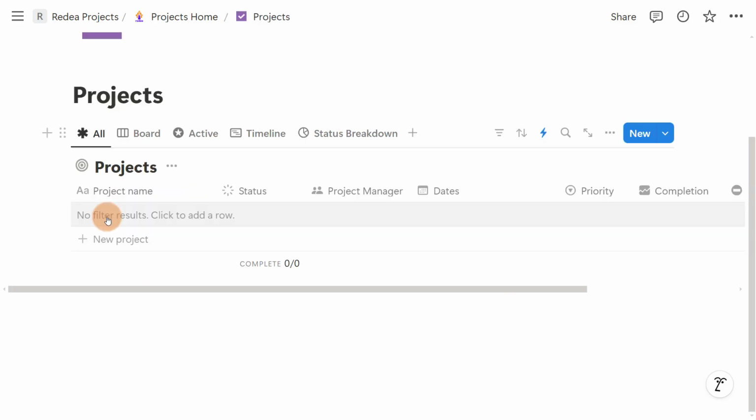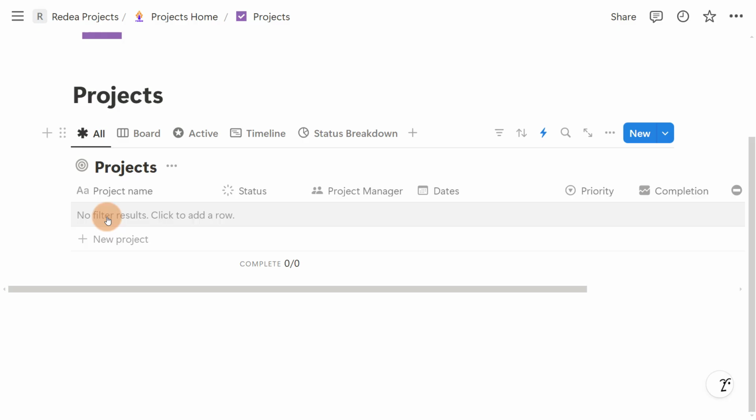Whether one NGO or an agency or whatever the case, you will have different projects. So you can add them here, and for each of the projects, you may be able to assign different tasks. Now also you may have a project that is part of a big project. Let me give you a scenario.